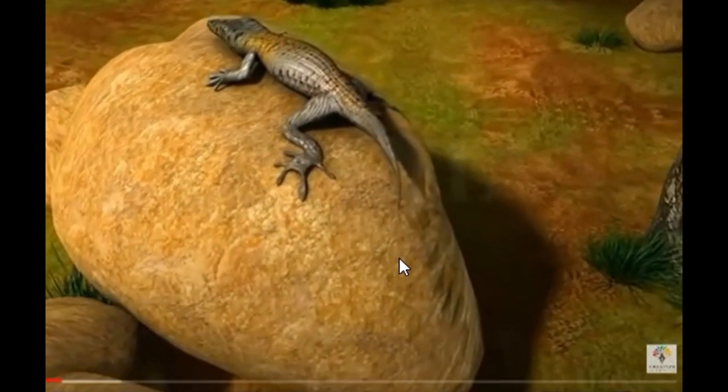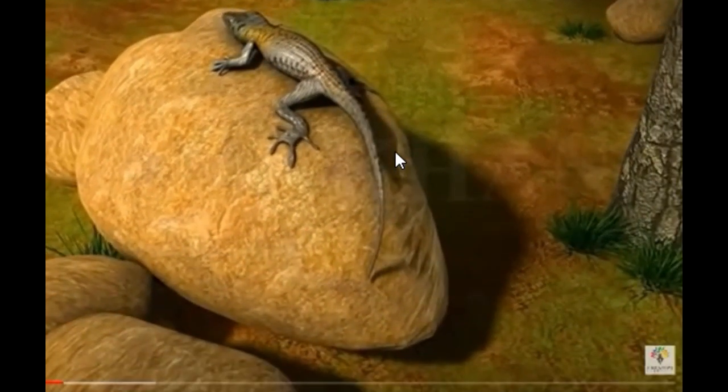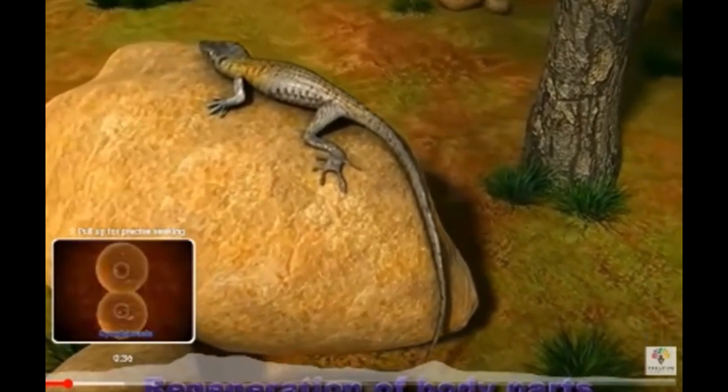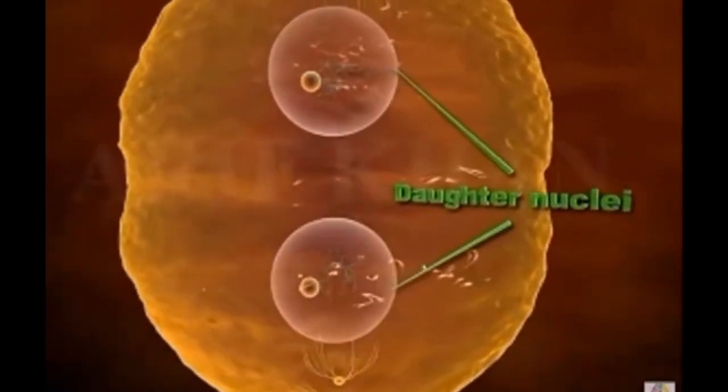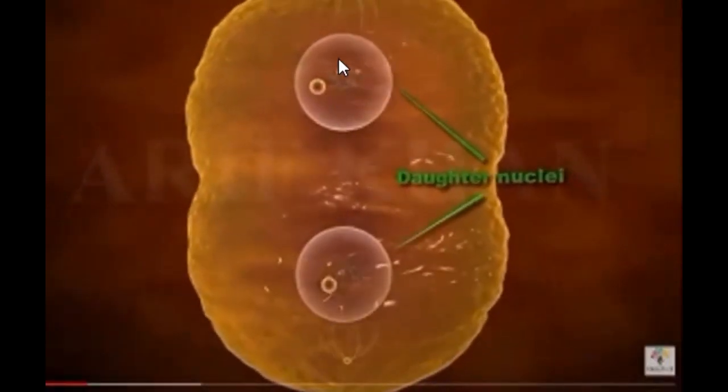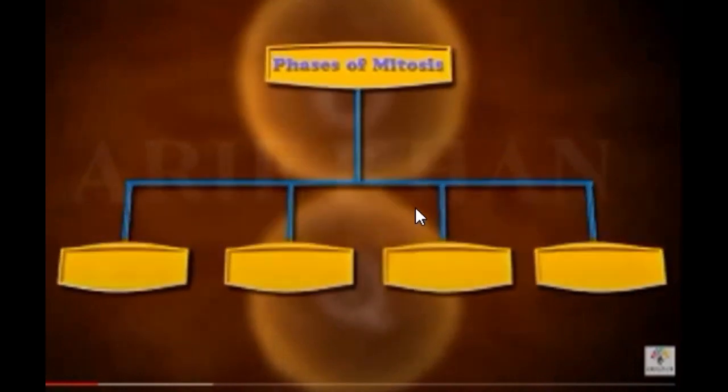All right, so how does this tail go? How do they grow a tail back? It's mitosis that's going to do that. So he's showing you some of the problems that are happening. All right, so what are we seeing right now? Inside the cell itself, that's splitting, and those are daughter nuclei. Those are two, basically at the very end of how cell division works.